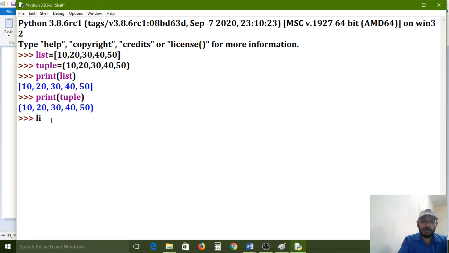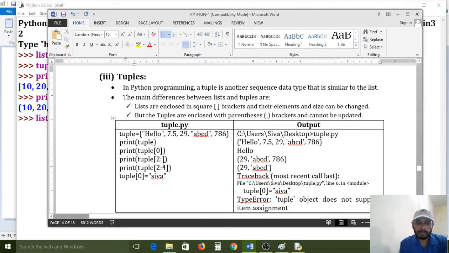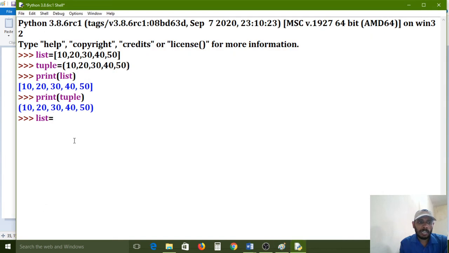I mean if you want to add something, list equal to... Now in the list, 0, 1, the index starts with 0, na? The 0th index, 10 we have. So at the 0th index I want to add one more element.